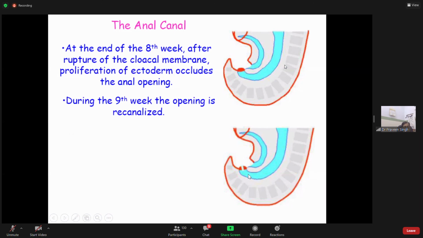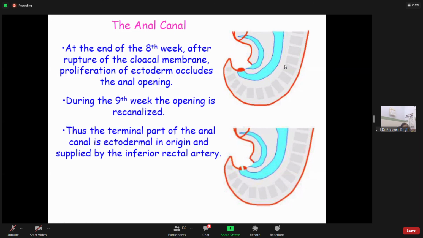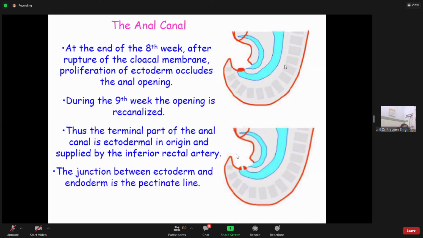Thus, the terminal part of the anal canal is ectodermal in origin, we saw, the lower one third, and is supplied by the inferior rectal artery. The junction between ectoderm and endoderm, which is the hindgut and proctodeum, is called the pectinate line. Remember, the pectinate line is the junction between hindgut and the developing proctodeum.